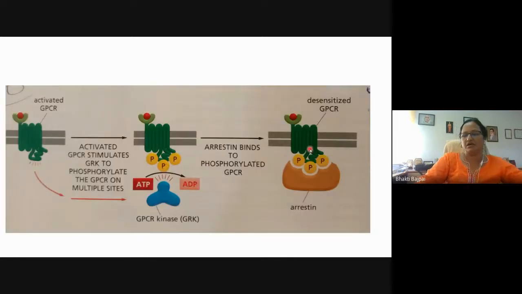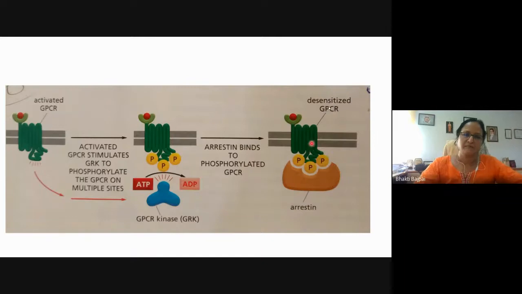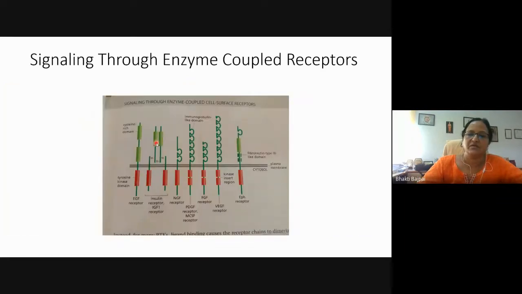So here the binding of the arrestin will cause the modification of the receptor so that it cannot interact with the associated protein. Now, signaling to the enzyme coupled receptor. Till now we have seen the ion channel, then the GPCR, now the enzyme coupled receptor, where the receptor itself has a catalytic domain in the cytoplasmic tail, or it will be providing the binding site for some enzyme. So these are different types of the enzyme coupled receptors.